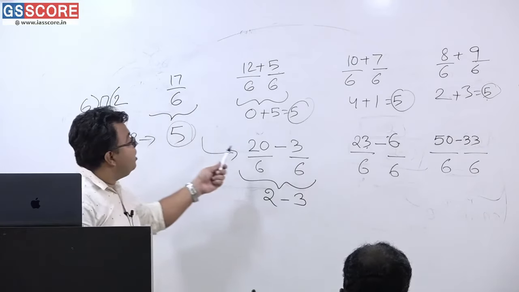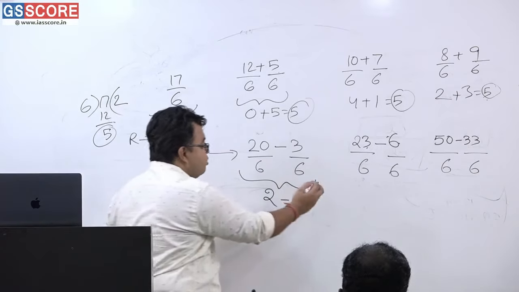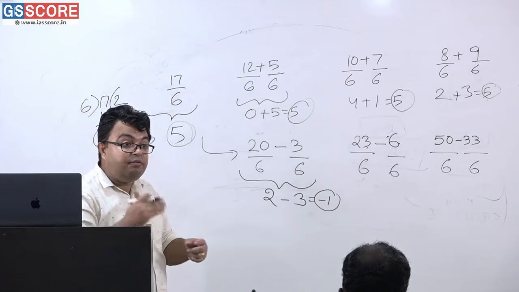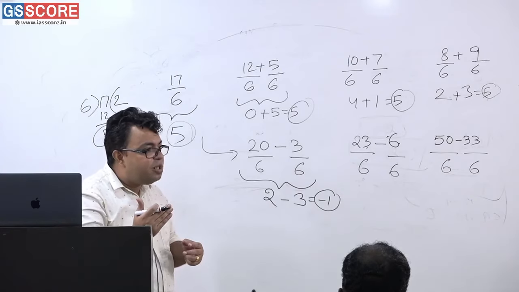So 17 can be written in this format. Please tell me what is the next one. This is going to be -1. Interesting to note, here a negative remainder concept is coming.